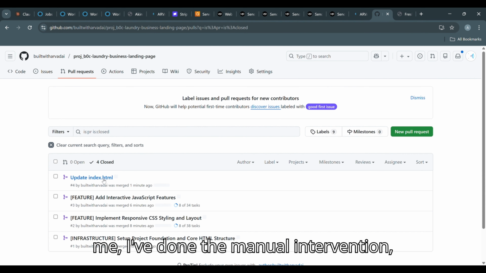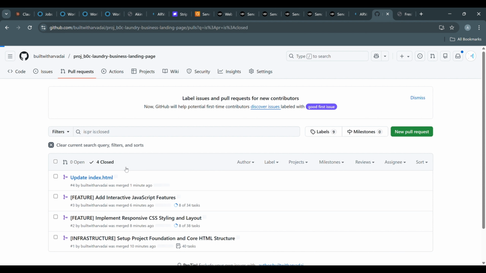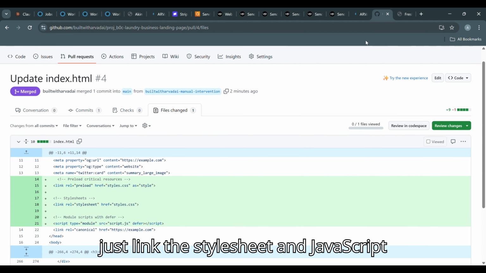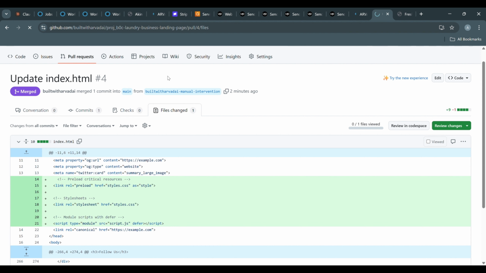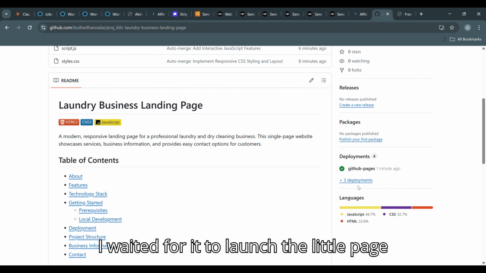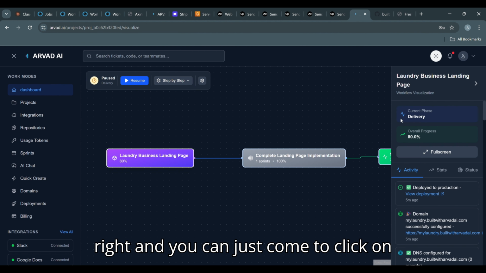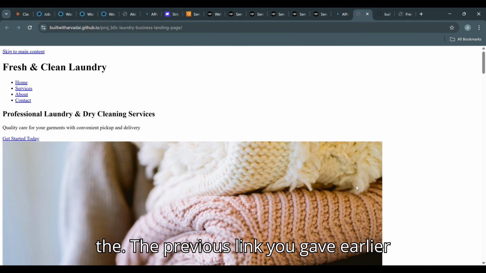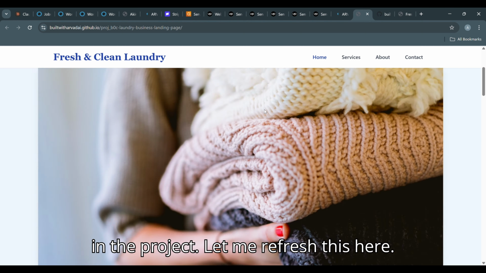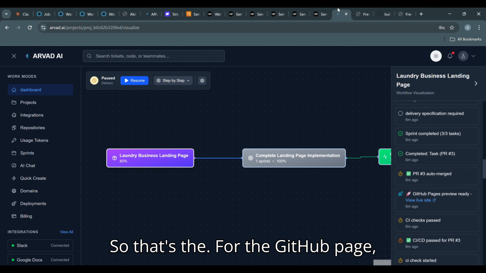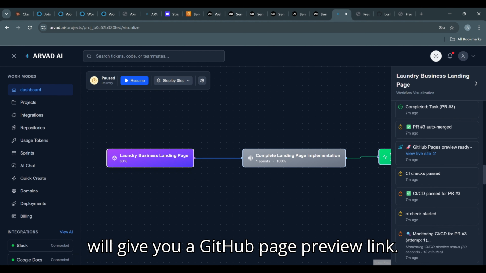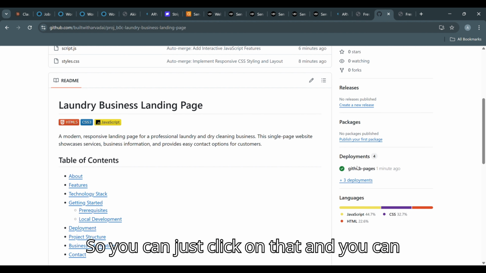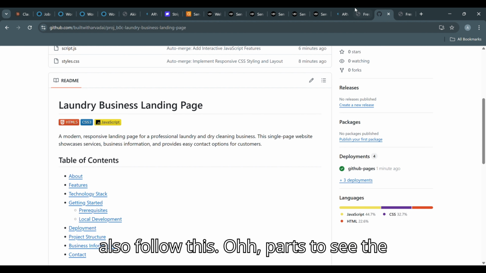For me, I've done the manual intervention, raised a PR to just link the style sheet and JavaScript, right? And when that was done, I waited for it to launch the GitHub page, right? And you can just click on the previous link it gave earlier in the project. Let me refresh this here. So that's for the GitHub page, right? While it was building, it will give you a GitHub page preview link. So you can just click on that, and you can also follow this path to see the GitHub preview link.